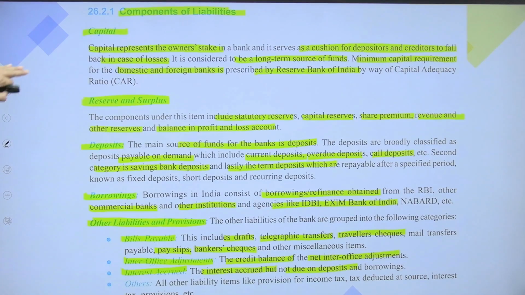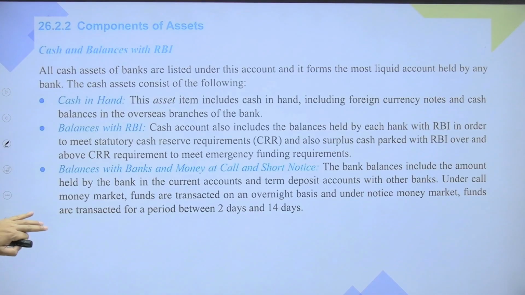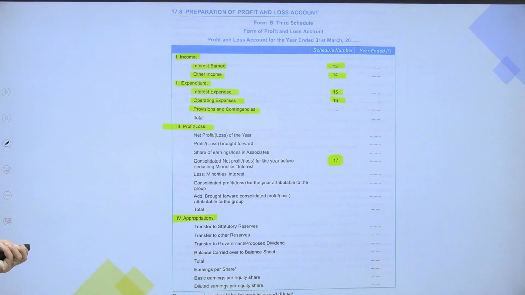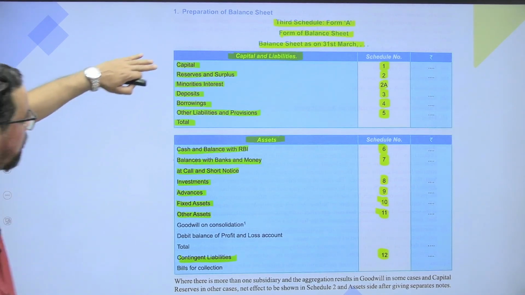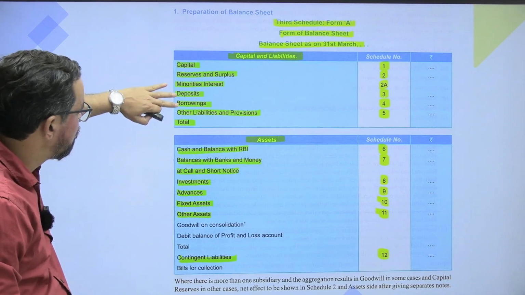So these are the five heads: 1, 2, 3, 4, sorry, 1, 2, 3, 4. One is missing in this case. Okay, I'll go back. Reserve and surplus, deposits, borrowings, other liabilities and provisions. 1, 2, 3, 4, 5.